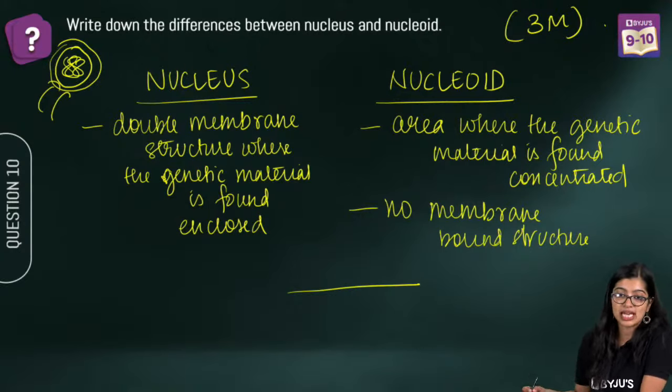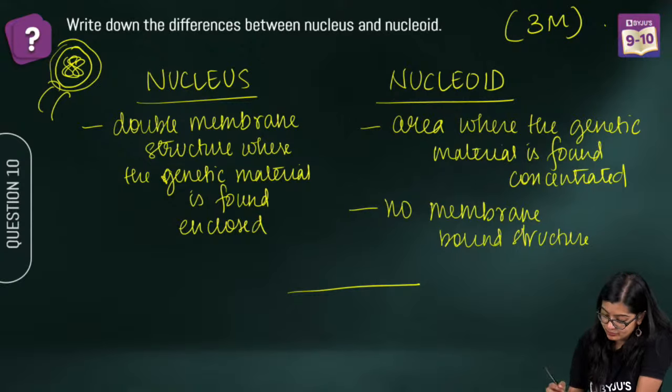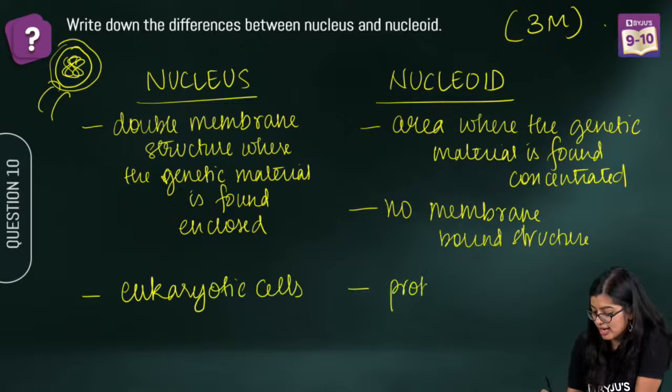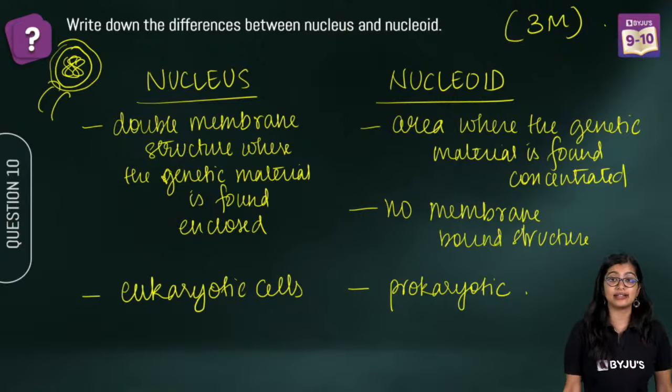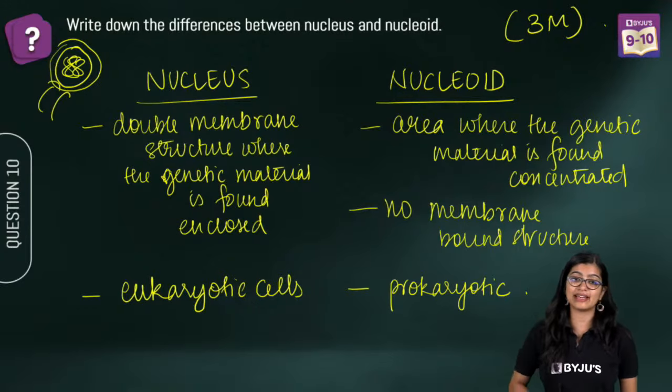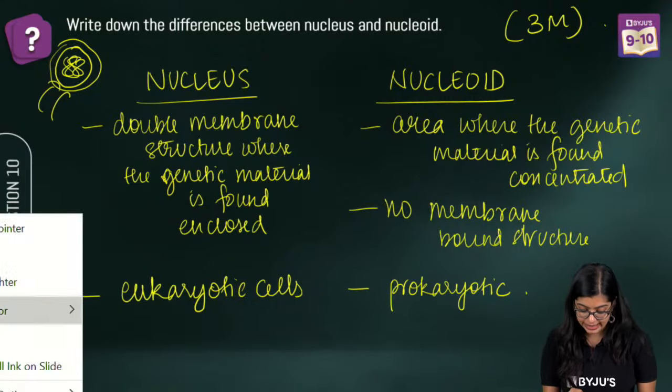Now at the same time, what we also observe is that the nucleus is found in eukaryotic cells, while this we find in prokaryotic cells. Now everybody who had a doubt in this, are we clear? Are we all clear? What are genes?